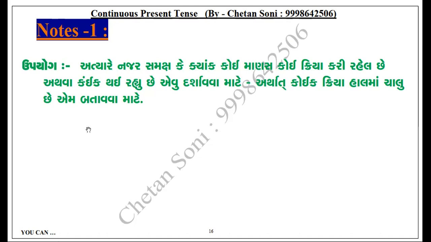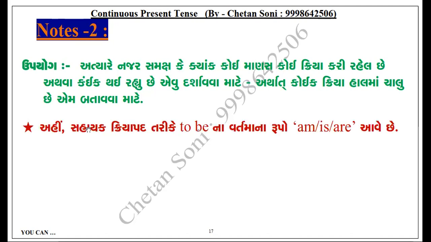So M is R are nothing but the forms of to be. Here they become models, helping verbs for the main verb. And in which form does the main verb come?